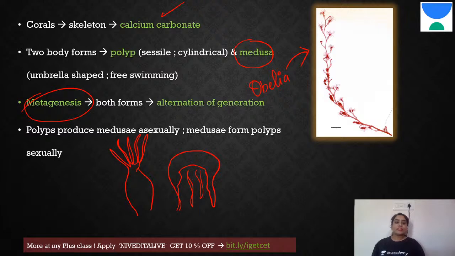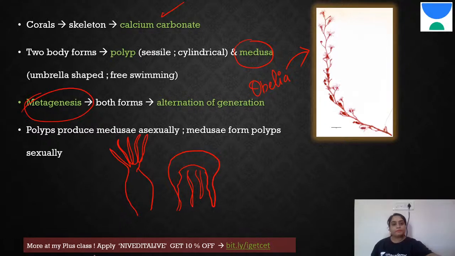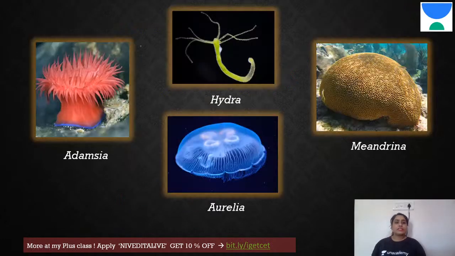So here in this image as well, you can see these are your polyp versions. You can see the polyps here. Okay. So that is about Cnidaria. Just the images for you here. We have a sea anemone, the pronunciation is anemone. This is a sea anemone called Adamsia. You can see the tentacles, polyp form.